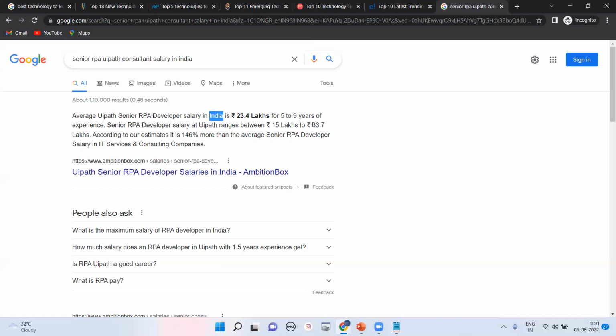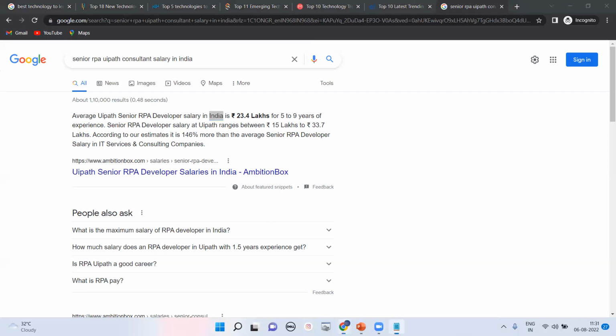If you are getting 10 lakhs right now, definitely you can start your career as a senior RPA consultant. And tomorrow, if you go for any interview, they can provide up to 16 to 18 lakhs. That totally depends on current salary. All salary estimates totally depend on current salary. If your current salary is 6 lakhs, no one can provide you 34 lakhs.